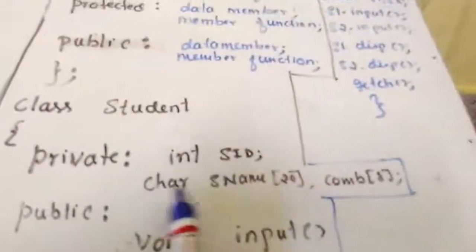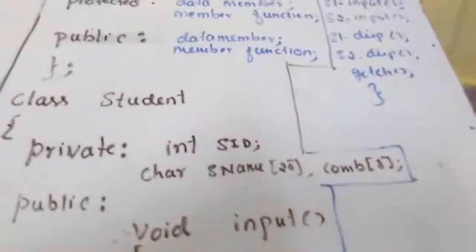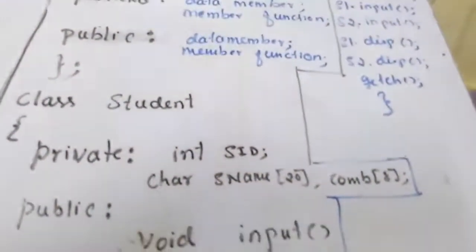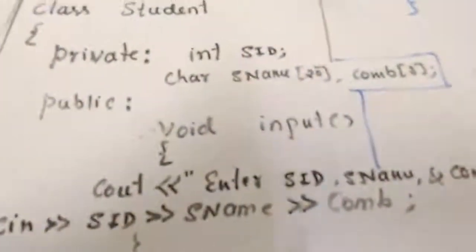See here, int SID, char name and so on is what we had taken in the structure definition. The same data members I have taken here, in the private section. Usually we use the private and public access specifiers in the examples.